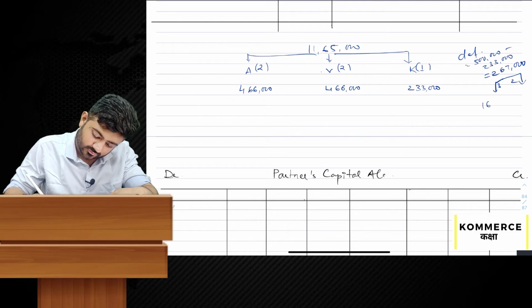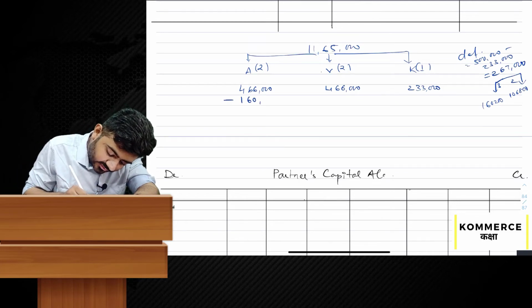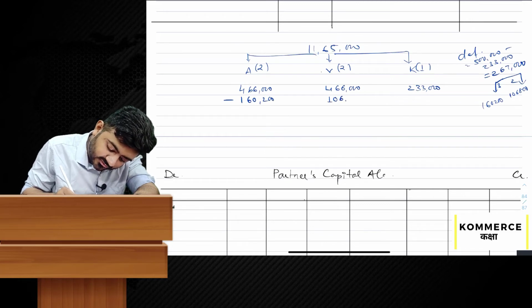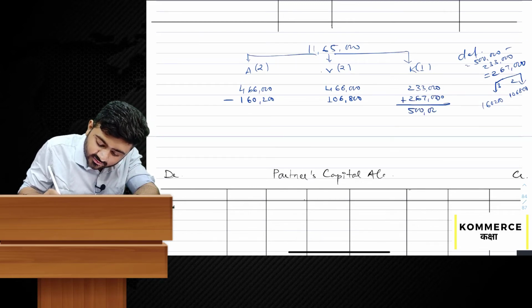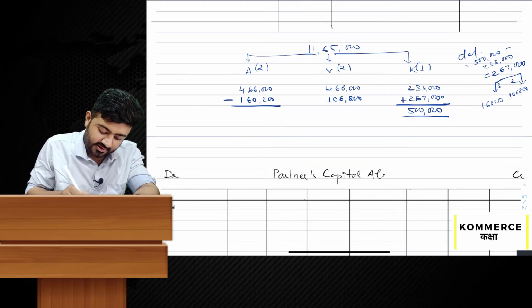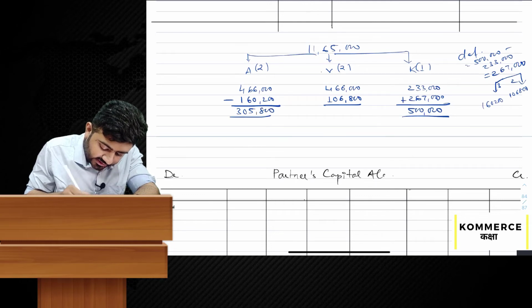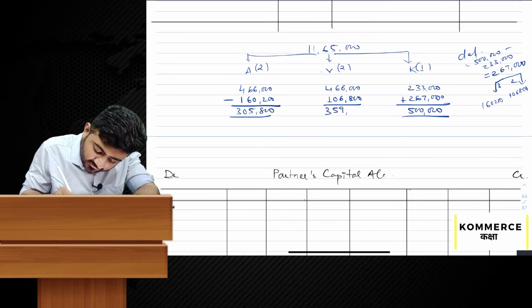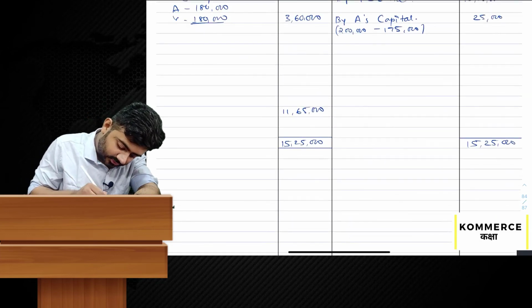That is 160,200 and 106,800. So minus 160,200 and 106,800 plus 267,000. That will be 5 lakh, which was our guaranteed profit for K, and A's profit and V's profit are 305,800 and 359,200.